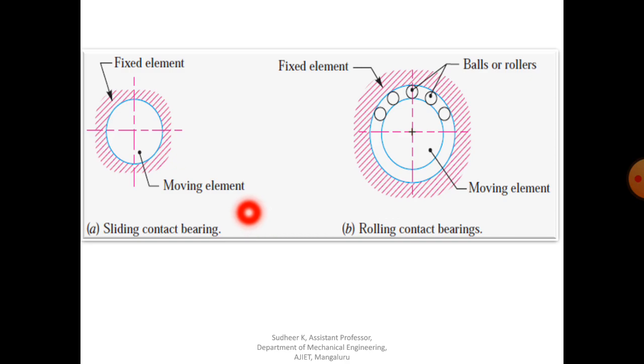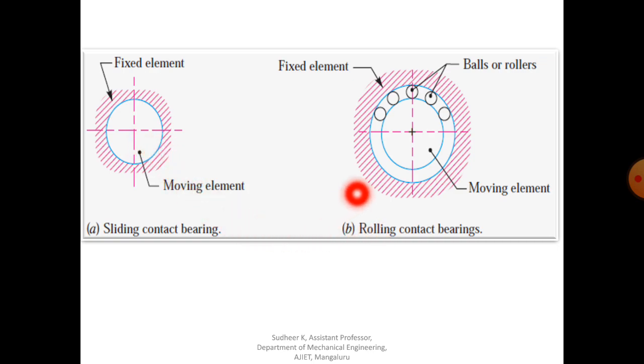Now you can see here, this is the sliding contact bearing. Here the journal, or shaft, is always the moving surface, and the pink color is the fixed element, and the action inside will be the sliding action.